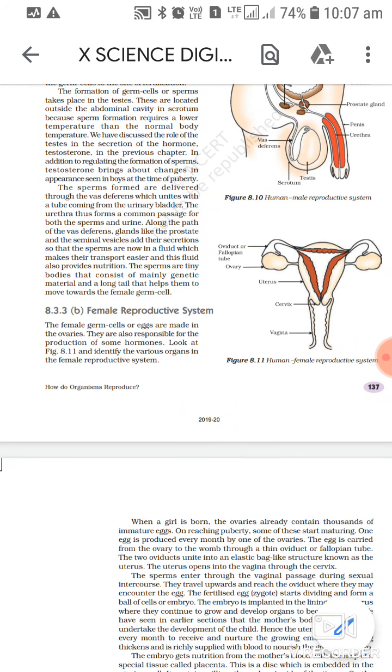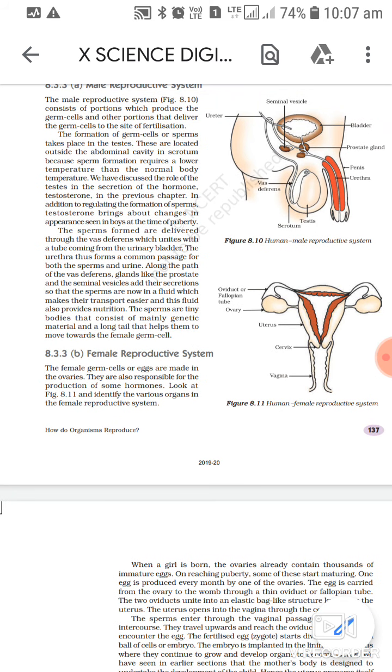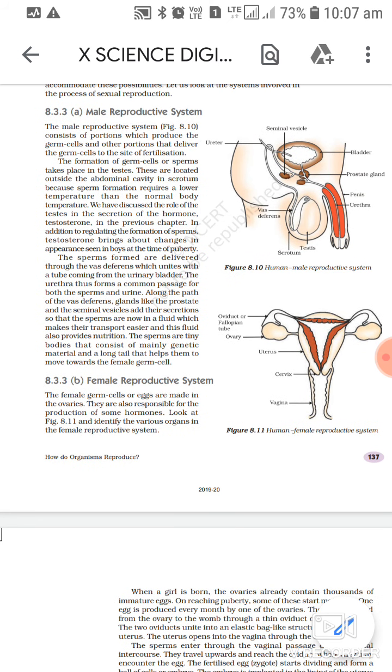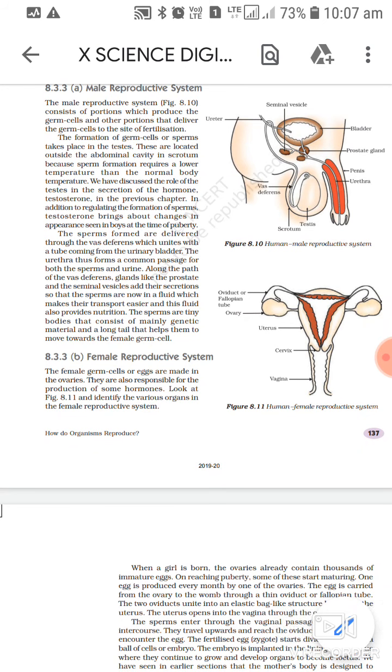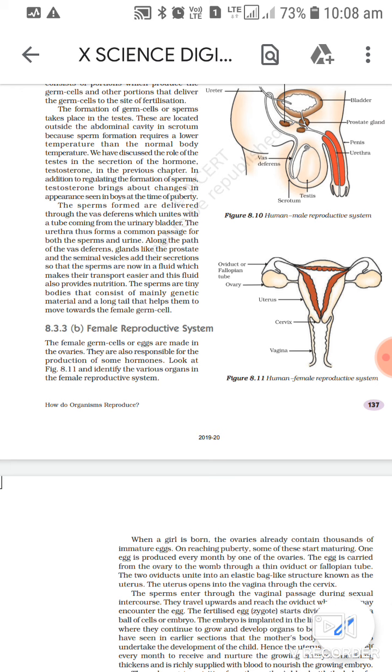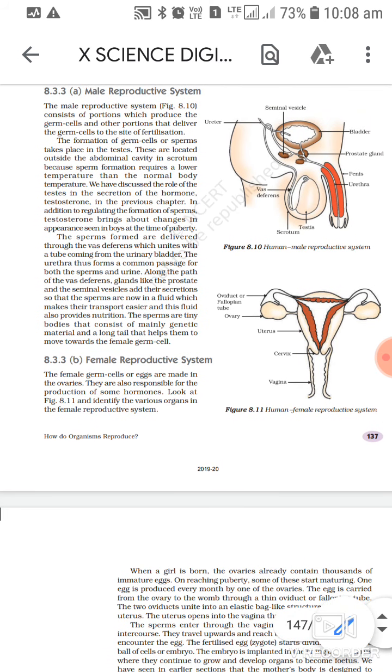So yesterday we discussed that the seminal vesicle, which connects with the vas deferens, secretes its secretions inside the vas deferens, which is a liquid having sugar in it, and that seminal fluid gives nourishment. That sugar present in the fluid gives nourishment to the sperm. And one more gland, the prostate gland, also connects with the vas deferens and secretes inside it, and that prostate fluid gives more fluidity to the sperm and makes it more mobile.